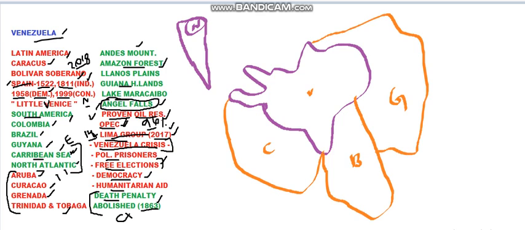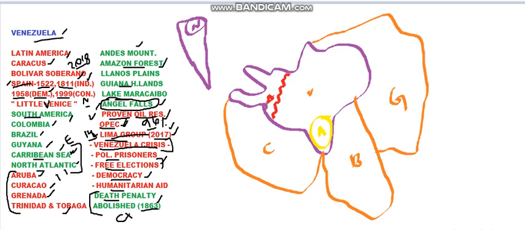Now next we shall locate the Andes Mountains and all things inside Venezuela. So the Andes Mountains are on the west of Venezuela. On the western side, Andes Mountains are present. Then on the south, there is Amazon forest. So Amazon forest occupies this south part of Venezuela. This is Amazon rainforest that is on the south of Venezuela.